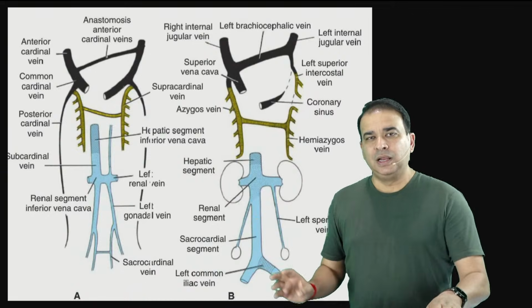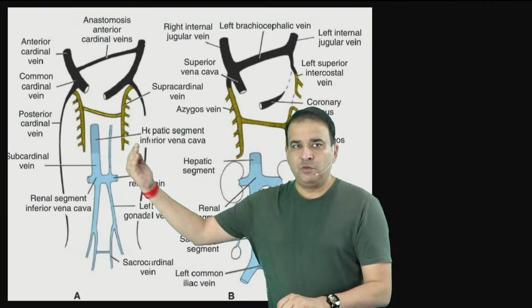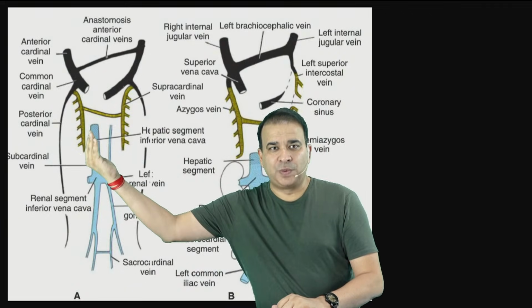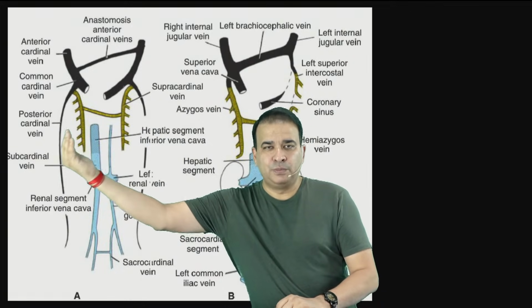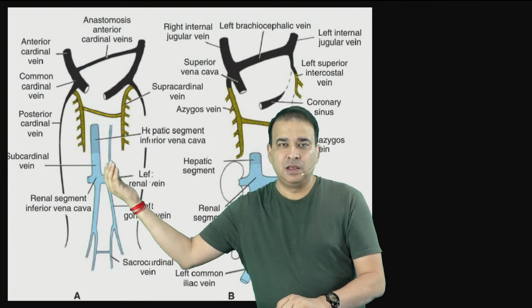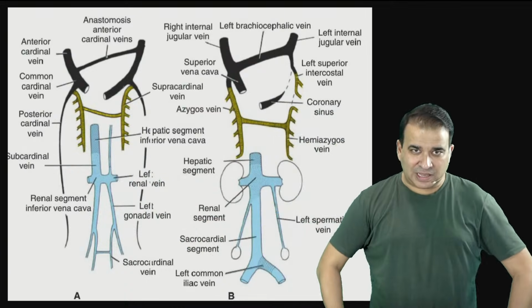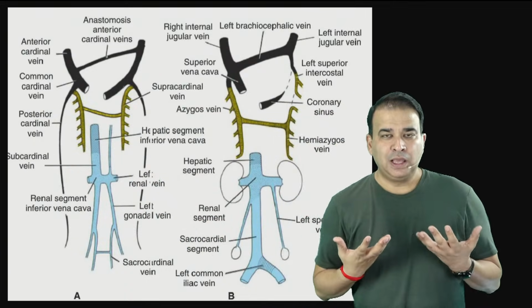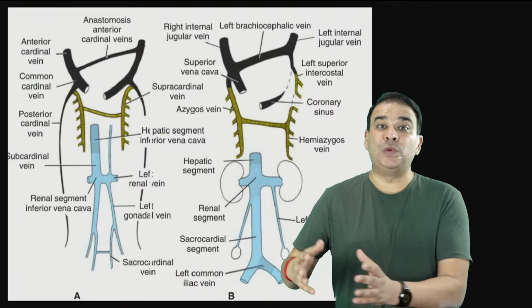Understand one thing, guys. There are three veins in this part here. We have a posterior cardinal, we have a supracardinal, and we have subcardinal. Posterior cardinal veins are the ones carrying the blood from the lower half of the body. And these are the veins which gradually need to be replaced.